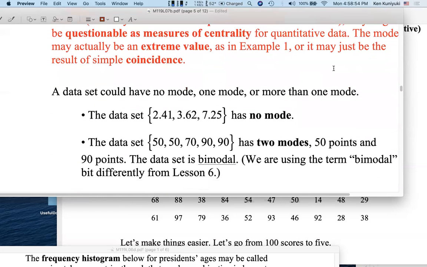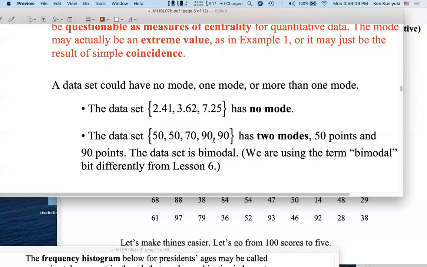Also, unlike with the mean or the median, there might not be a mode. Look at this data set: 2.41 and 3.62 and 7.25. There is no mode. There's a mean, there's a median, it's this guy, but there's no mode. On the other hand, this data set, 50 and 50 and 70 and 90 and 90, has 2 modes: 50 points and 90 points. This data set is bimodal.